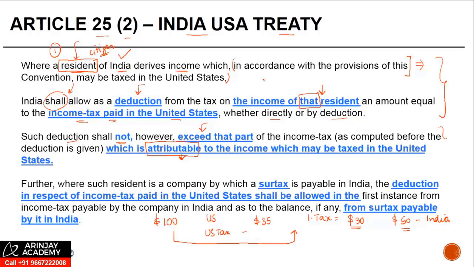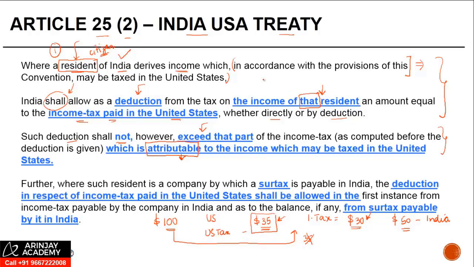What this second paragraph means is that when you allow a deduction for the taxes which have been paid in US, it shall be limited to the amount of tax payable on the income on which taxes have been paid in US. So if in US on this $100 you've paid $35 and on this $100 the tax in India is 30, then the deduction will not be 35.